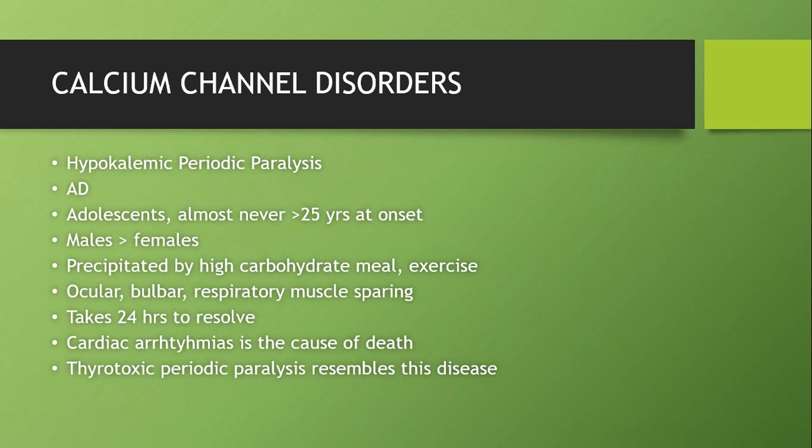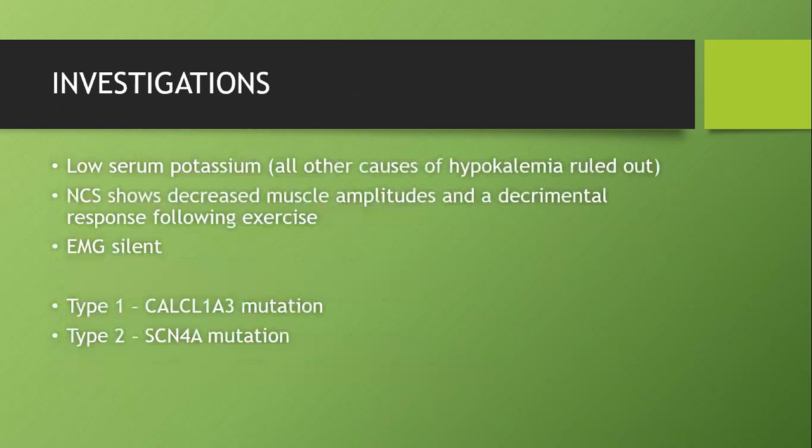Ocular, bulbar, and respiratory muscle sparing is present. So the patient will not go into respiratory failure here. It commonly resolves after 24 hours, as the name suggests. It's only a periodic paralysis. But the cause of death will be cardiac arrhythmias due to hypokalemia. Thyrotoxic periodic paralysis resembles this disease. So investigations again: any patient coming with intermittent muscle weakness without a history of exercise, always think in terms of channelopathies. We'll do a serum potassium level.